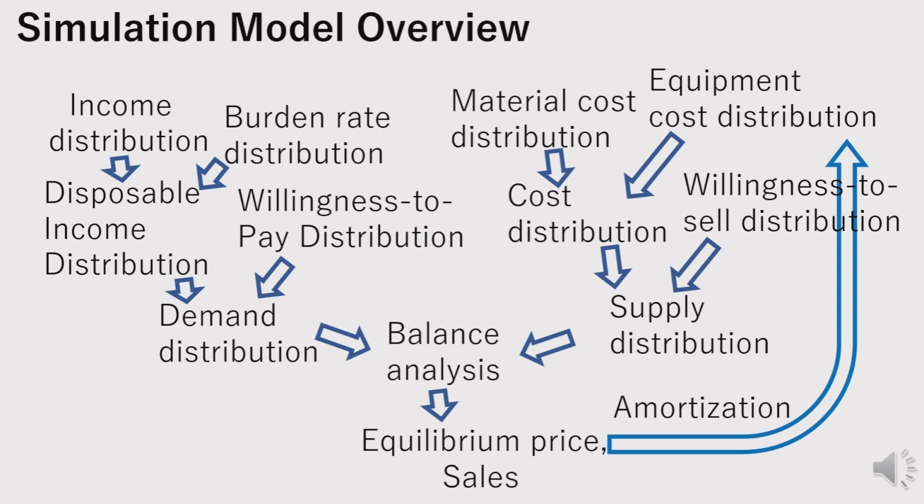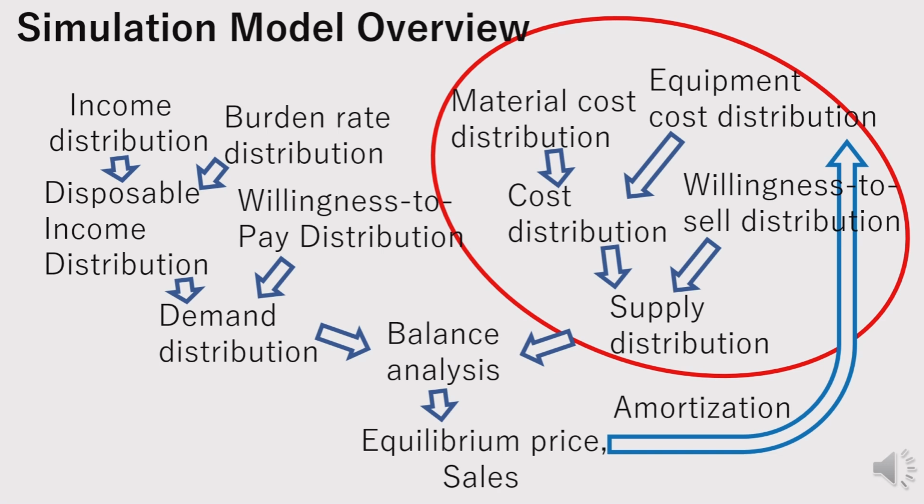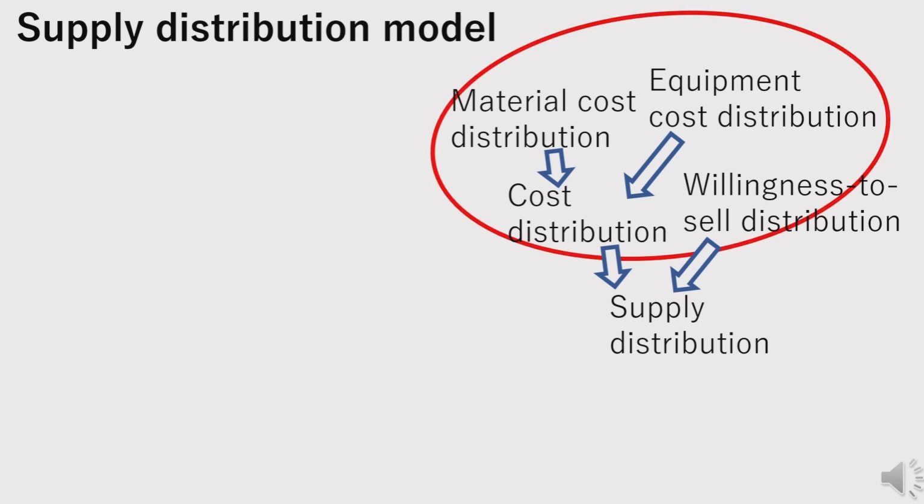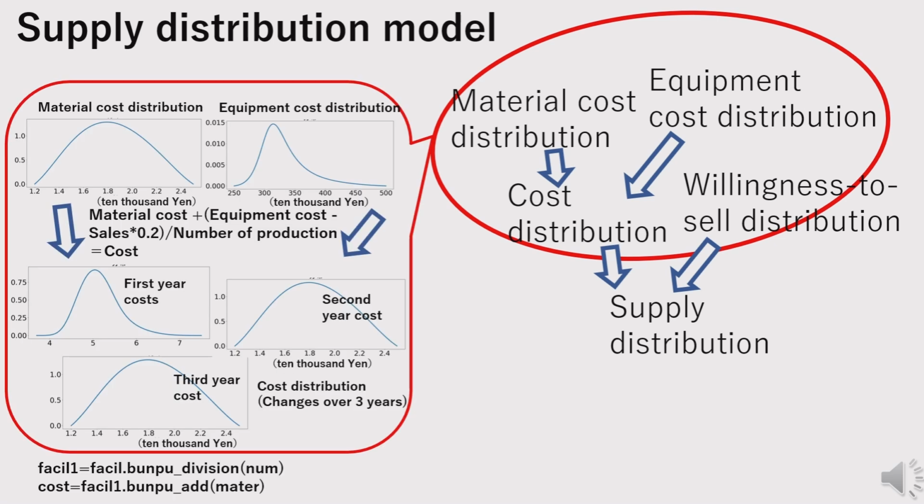Next, on the right side, the flow for determining the supply distribution is described. Supply distribution calculation flow. First, the cost distribution is derived from two components: the distribution of material costs and the distribution of capital investment equipment costs. These distributions look like the ones shown in the chart.